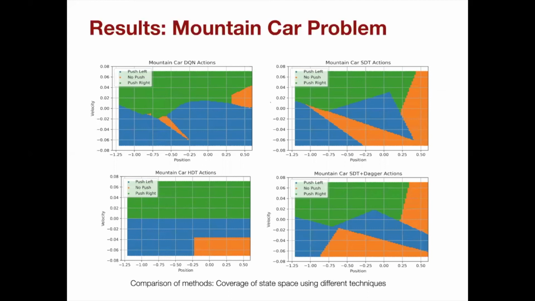So this is called the state action diagram. You take all the possible states, so all the possible positions and all the possible velocities, and for every position velocity ordered pair, you plot the corresponding action generated by the DQN. So this is how it looks for the DQN. We did it for three other cases: the hard decision tree, soft decision tree with behavioral cloning, and the soft decision tree with Dagger. You can see for yourself that the bottom right diagram, that is soft decision tree plus Dagger, comes the closest in terms of approximating the DQN action.